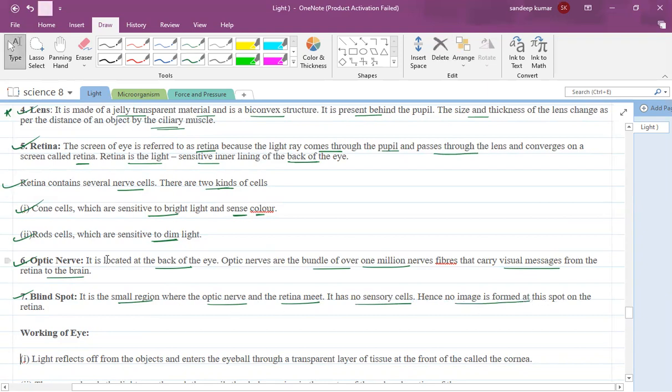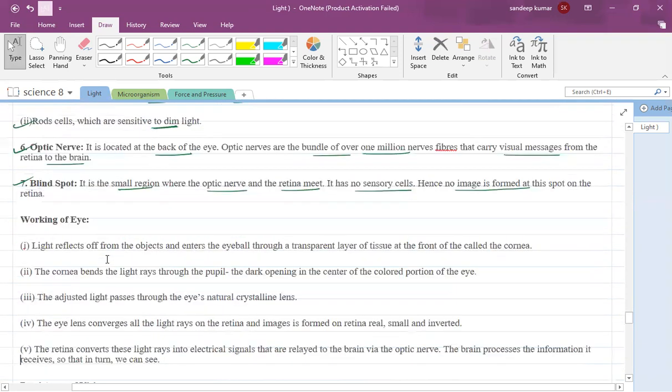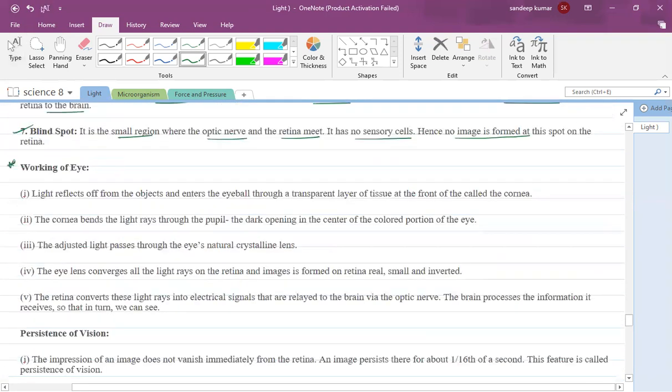Next, when we talk about the working of the eye, it's very easy. Light reflects off the objects and enters the eyeball through a transparent layer of tissue at the front of the eye, called the cornea. The cornea bends the light rays through the pupil, the dark opening in the center of the colored portion of the eye.